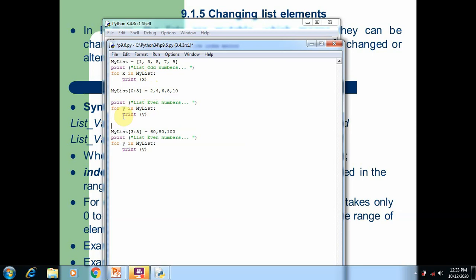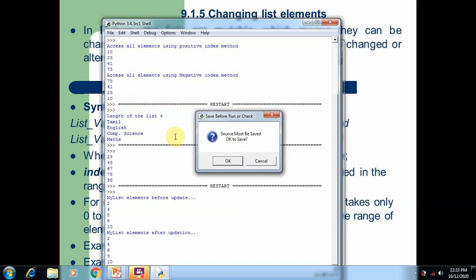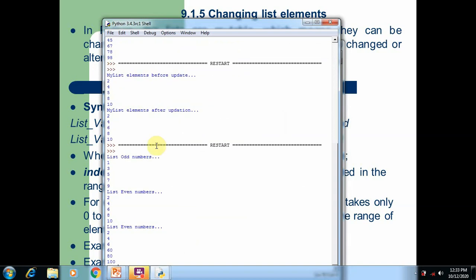After printing the content, again we try to change a specific range of values, that is 3 to 5. So 3 to 5 means from the fourth element to the sixth element, which are changed into 60, 80, 100. Now we are going to see how these elements are changed and how they display on the screen. When you run the program, you can see the output list of odd numbers. This one is the original, 1 3 5 7 9.